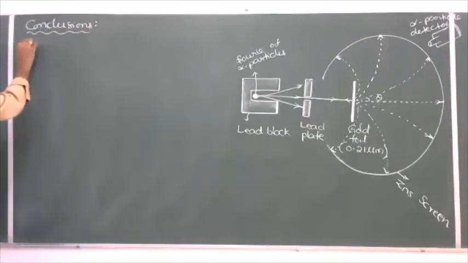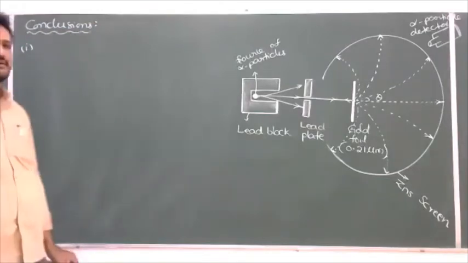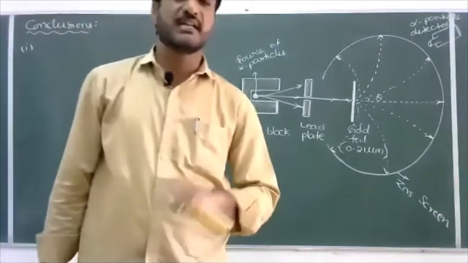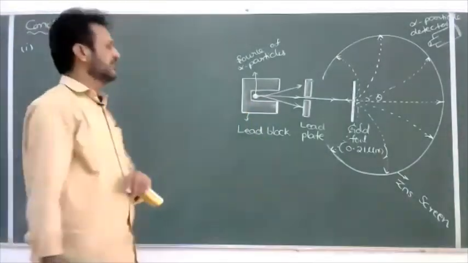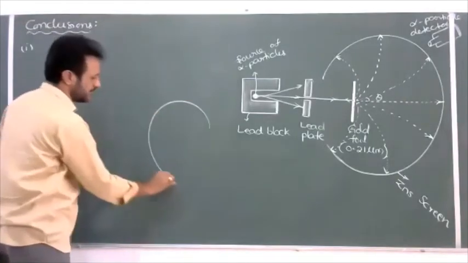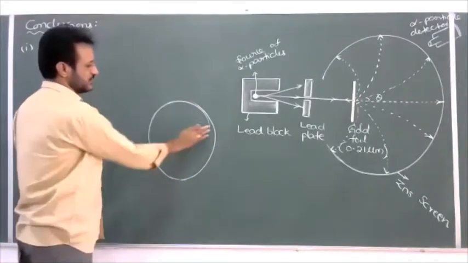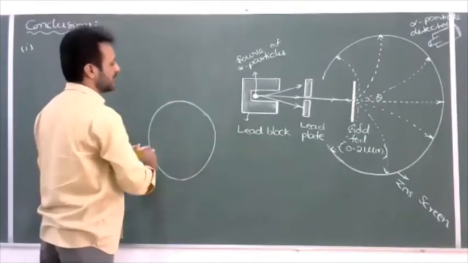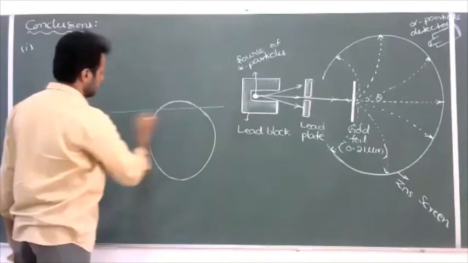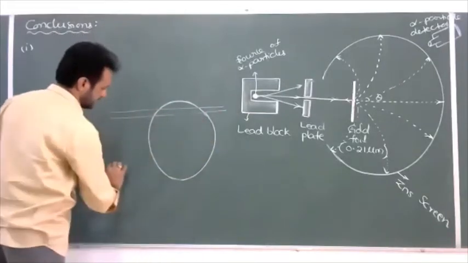So first observation: most of the alpha particles are moving along a straight path without any deviation or scattering. That indicates most of the atom is empty. For example, if you take an atom with a spherical shape, a majority of the alpha particles are moving along the straight path like this.